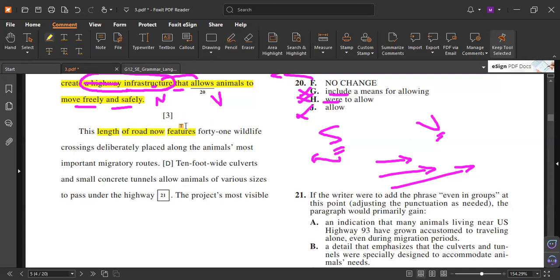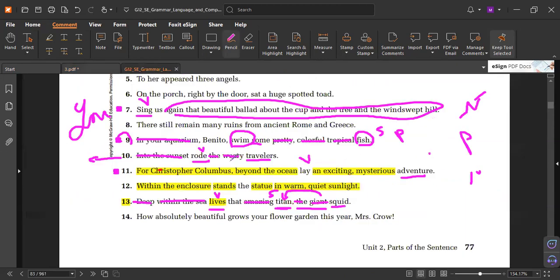Imagine, features what? 41 wildlife crossings, which are placed along the animal's most important migratory routes. Look, preposition, so the prepositional phrase is deleted. Yes or no? Yes. And later we'll know that this is a past participle phrase. Now let's go back. I'm just giving an example from the real tests.